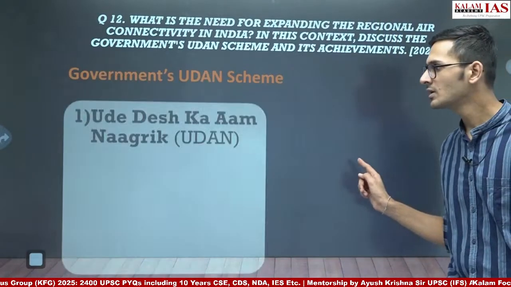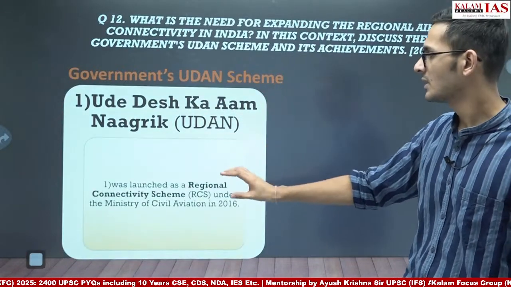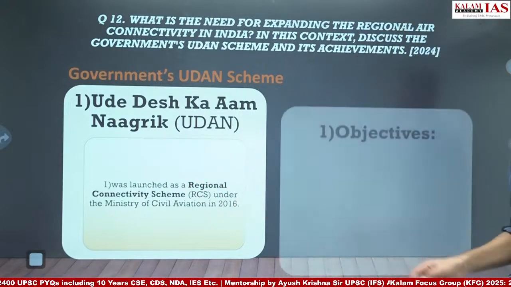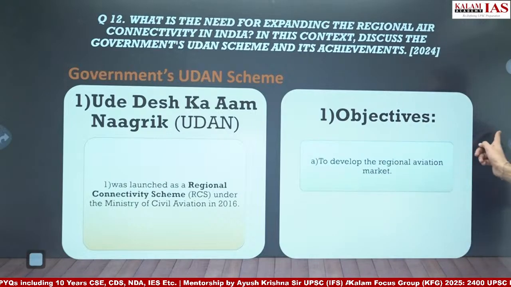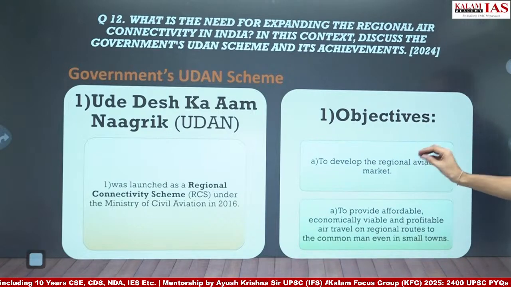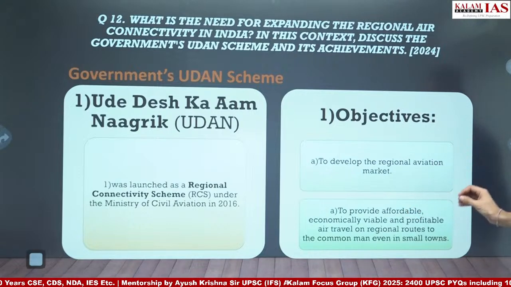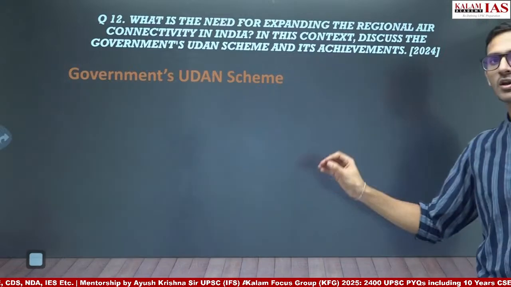Now we will write about the UDAN scheme. First we will write a generic statement about the UDAN scheme, that it was launched as a regional connectivity scheme under the Ministry of Civil Aviation in 2016. Then we are going to write about the objectives of the UDAN scheme: to develop the regional aviation market, to provide affordable, economically viable, profitable air travel on the regional routes to the common man even in the small towns.